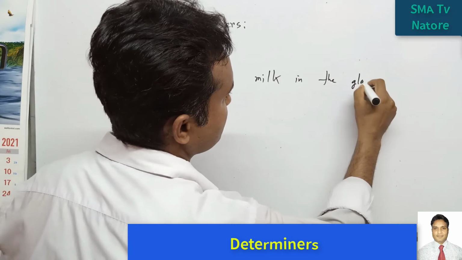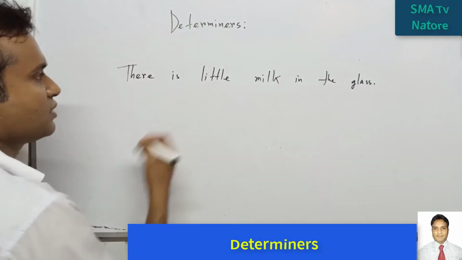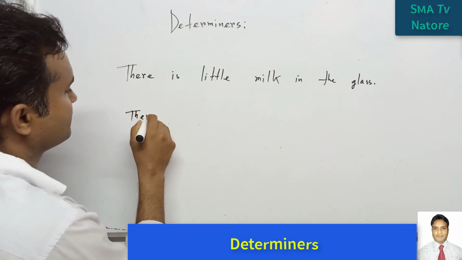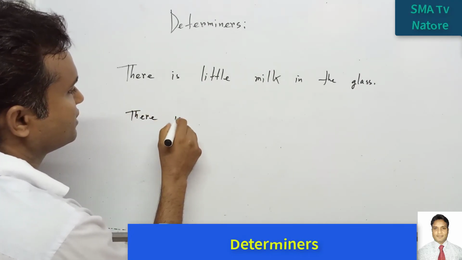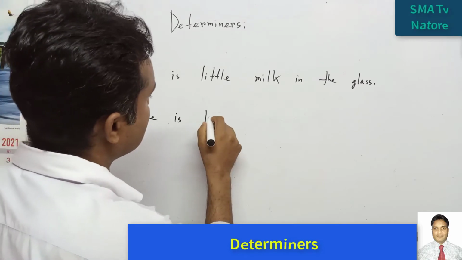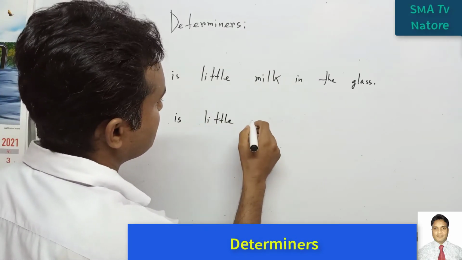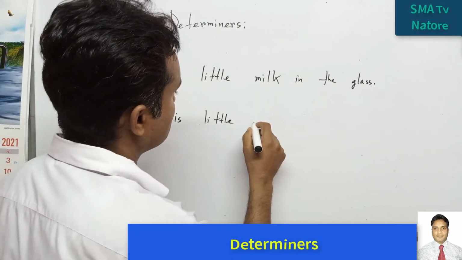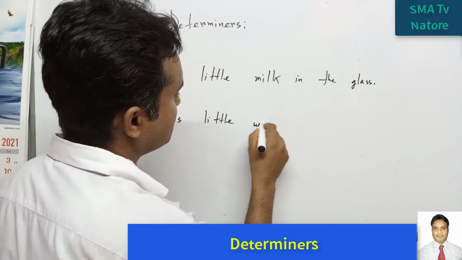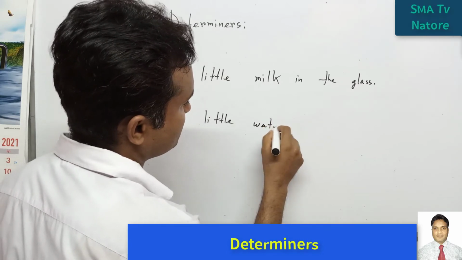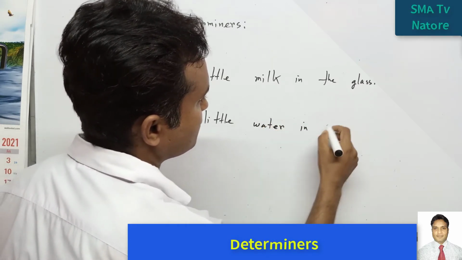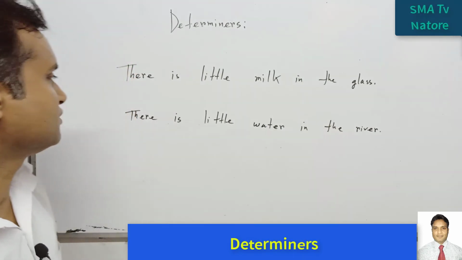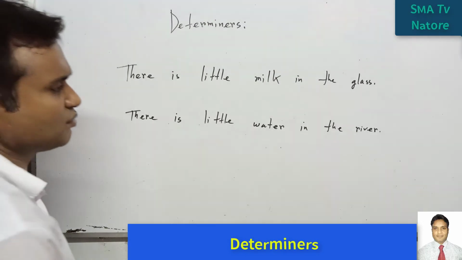The glass, okay. For example, we can say that there is little water. The little water is here. For this reason we can say that there is little water.